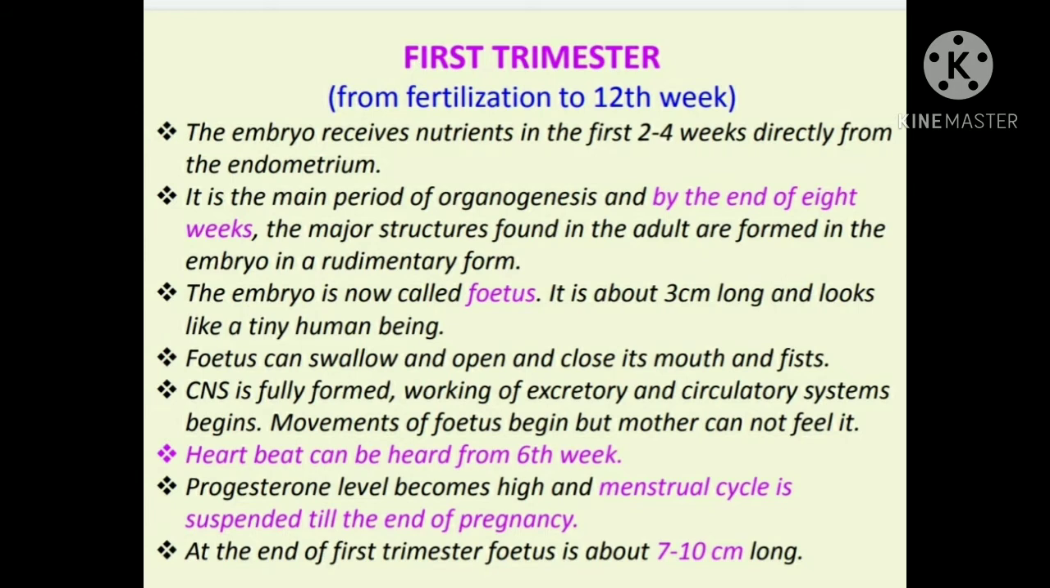By the end of 8 weeks, the major structures found in the adult are formed in the embryo in a rudimentary form. The embryo is now called a fetus. The embryo which is formed is now called what? Fetus. This is also one of the medical terms for the embryo formed in the first trimester after the formation of the adult structures in rudimentary form.